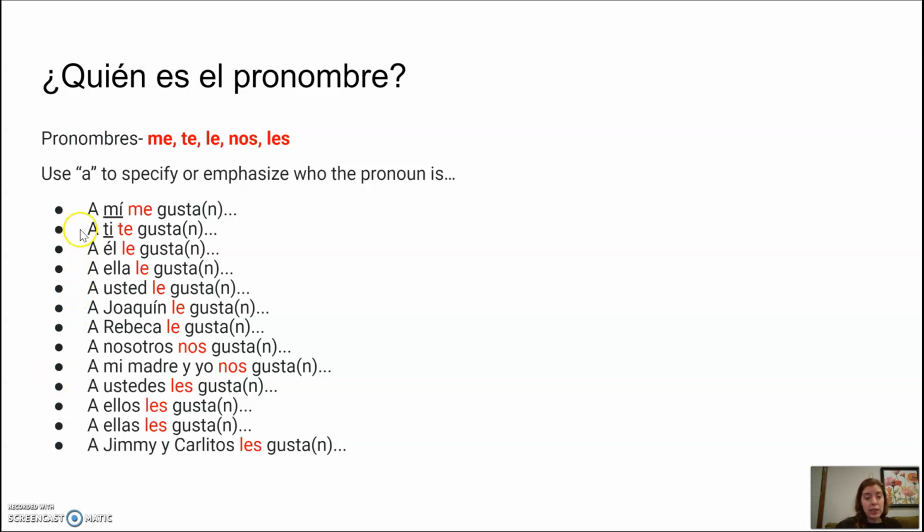Down here below in this list of examples, you can see a nosotros nos gustan. So that would be to emphasize because we know nos goes with nosotros. But we could also say a mi madre y yo nos gusta. And that would be a phrase where you'd be specifying who it is, not just emphasizing, because we don't know the nos is you and who else? A mi madre, that explains it. A mi madre y yo nos gusta.